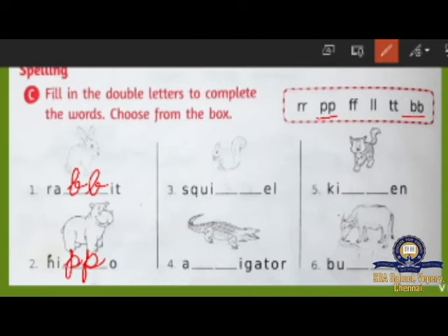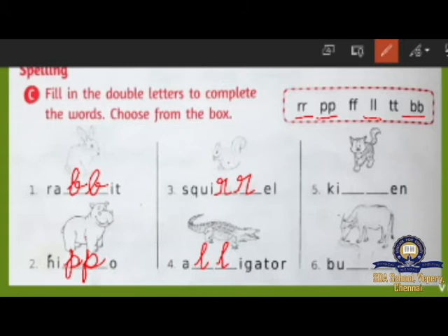What picture is this? Squirrel. What's the spelling for squirrel? S-Q-U-I-R-R. R-R, double R you have to write here. R-R-E-L, squirrel. And look at the fourth one. What is it? Alligator. It's not crocodile, it's alligator. What's the spelling for alligator? A-L-L. L-L, double L you have to write. Alligator. And then look at the fifth one.